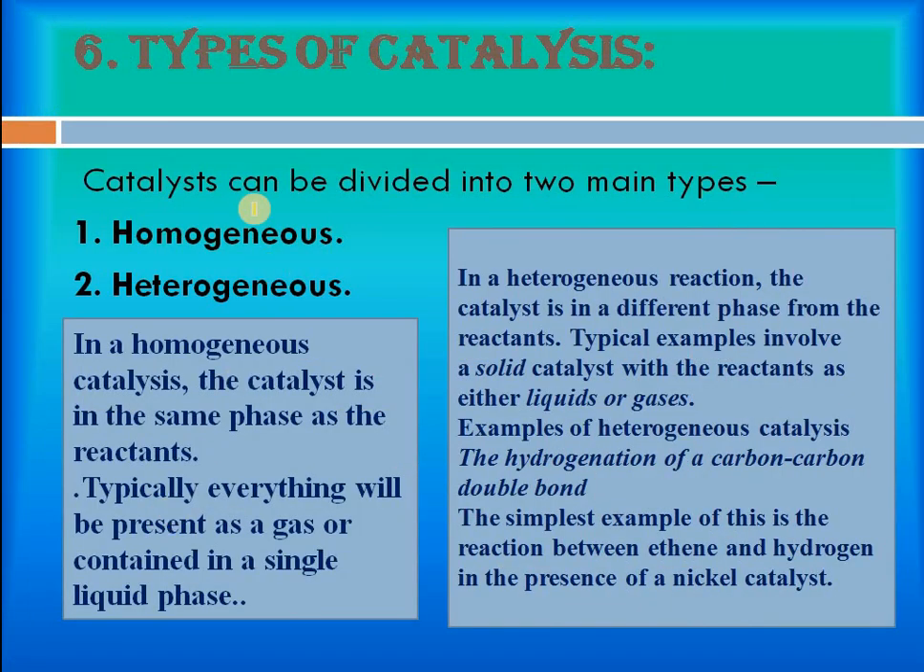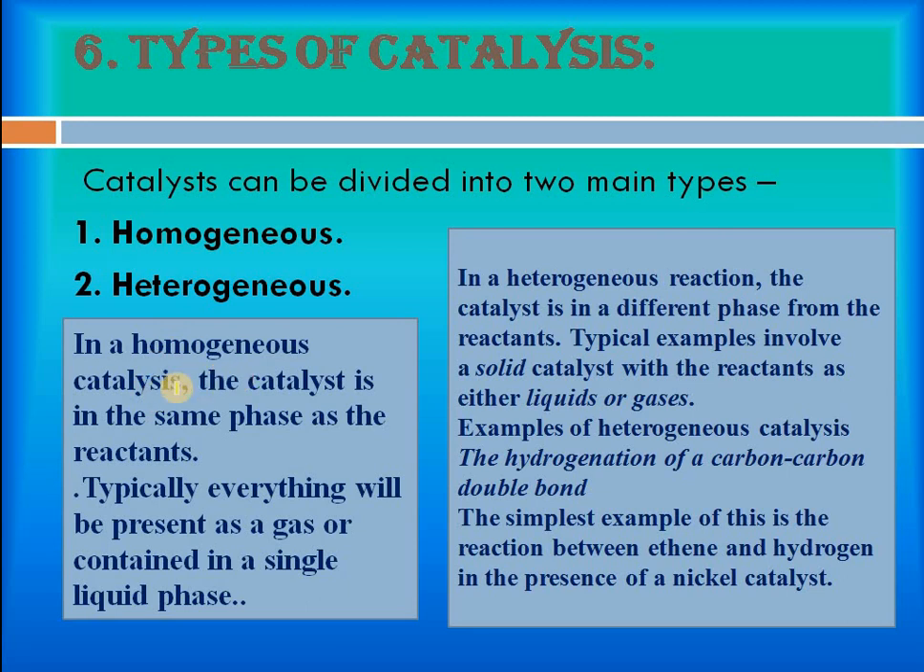Moving to the next topic, what are the types of catalysis? Catalysis can be divided into two main types. One is homogeneous, the second is heterogeneous. Homo means same, hetero means different. Homogeneous catalysis means the reactants and products are in the same phase, and the catalyst is also in the same phase. Whereas in heterogeneous catalysis, the reactants and products are in different phases and the catalyst is added in a different phase.